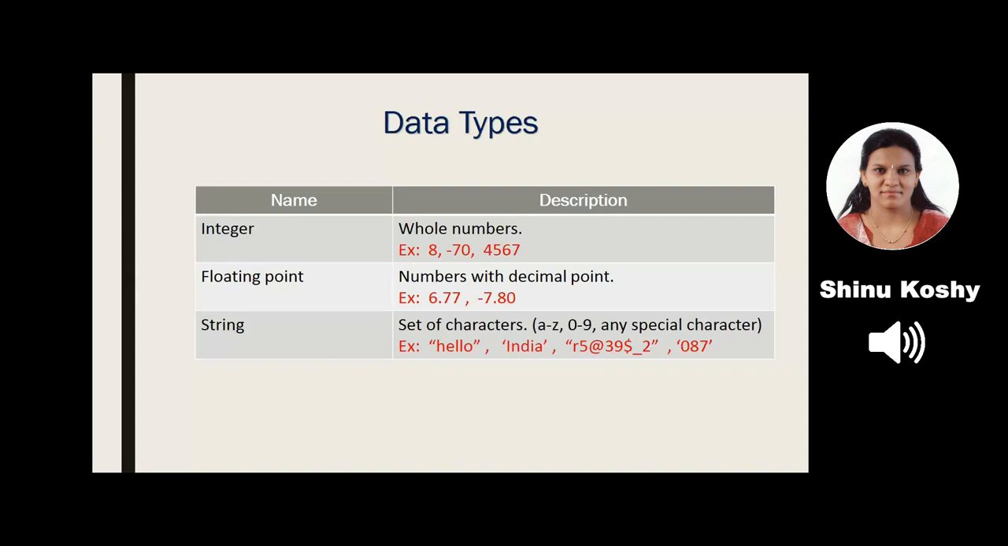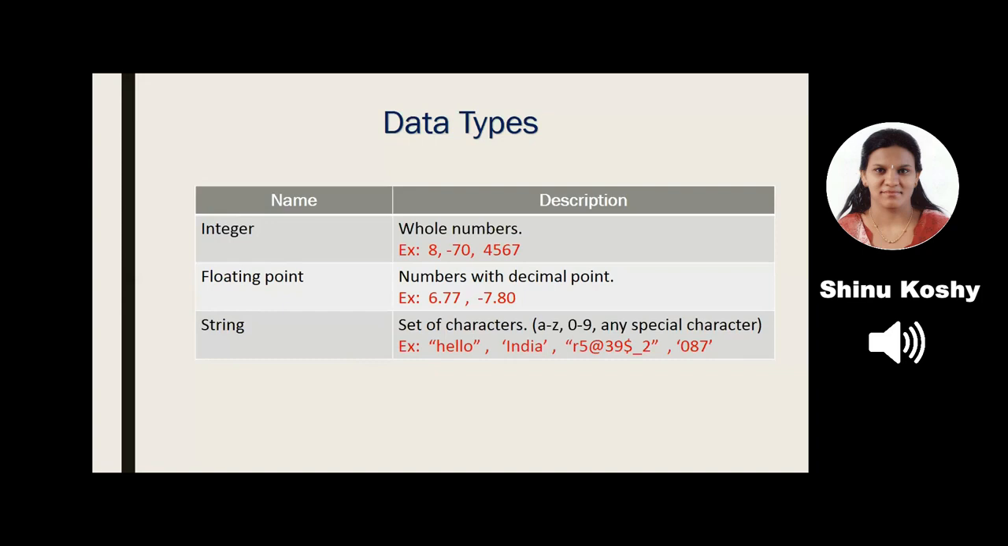Next, we go for string. String is a set of characters. It can use any character available on your keyboard. That is alphabets, numbers, special characters like at, hash, percentage, bracket, anything. But remember, it has to be put within double quotes or single quotes.